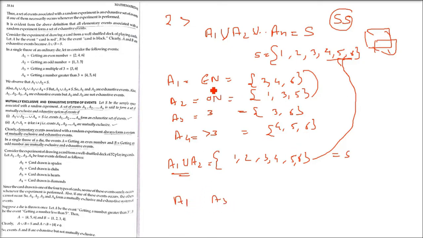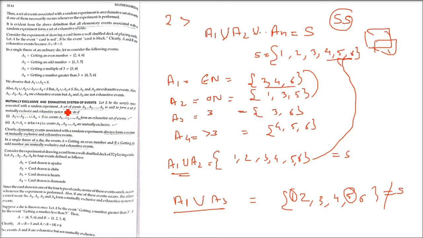Okay. Now let us take an example of events which are non-exhaustive. Take A1 and A3. Now combine them, take the union of them. So we have 2, 4, 6 and 3, 6. A3 is 3, 6. Just add it here. So 1 is not there and 5 is not there. So it is not making the sample space. When you take the union of A1 and A3, you are not getting the sample space, and that means these are not exhaustive events.